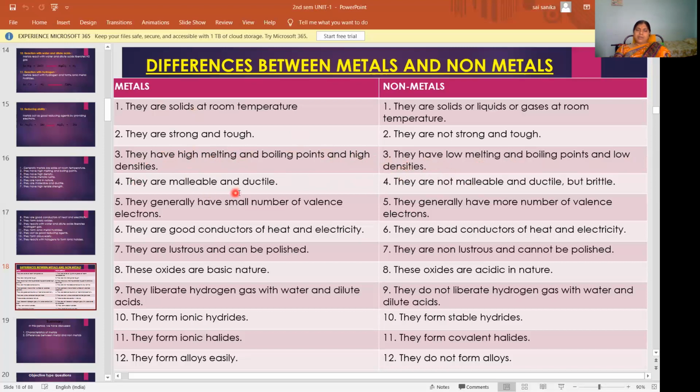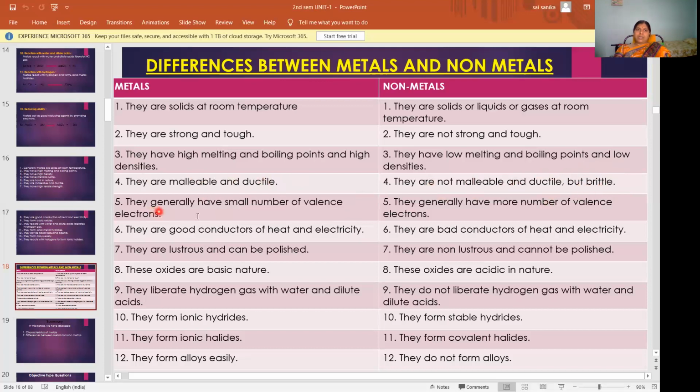Then metals are malleable and ductile. Non-metals are not malleable and ductile but brittle in nature. Brittle means which easily breaks. The characteristic property which breaks easily. So non-metals are brittle in nature, whereas metals are malleable and ductile. Non-metals are not malleable, not ductile, but some have brittle nature.